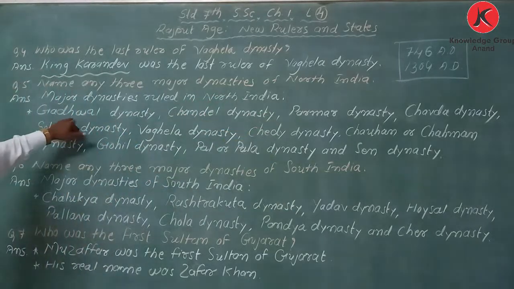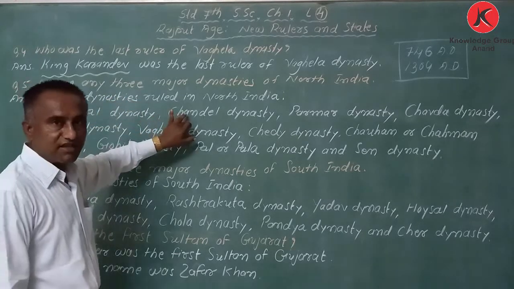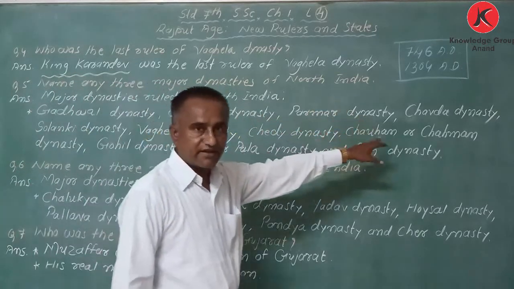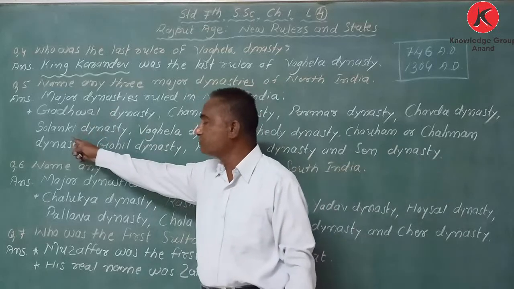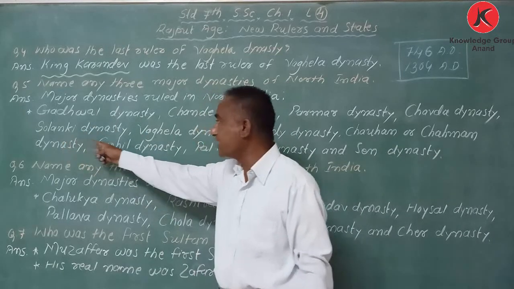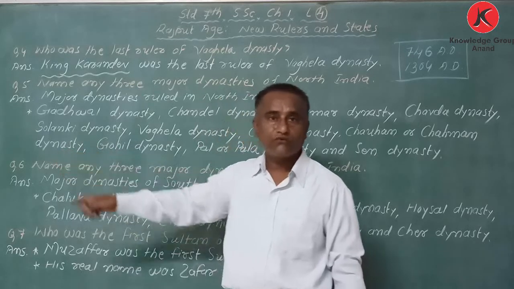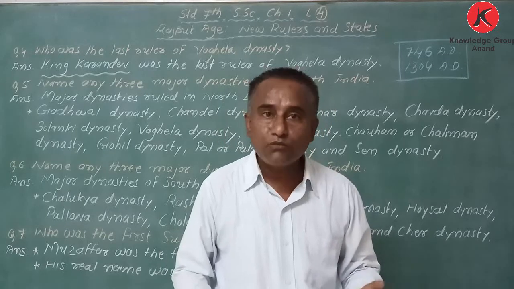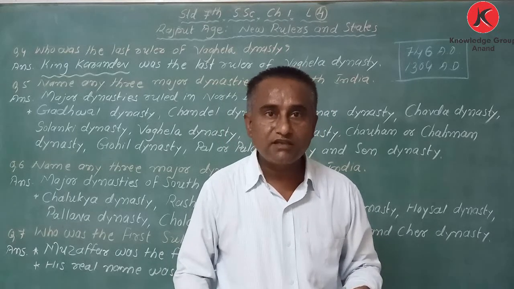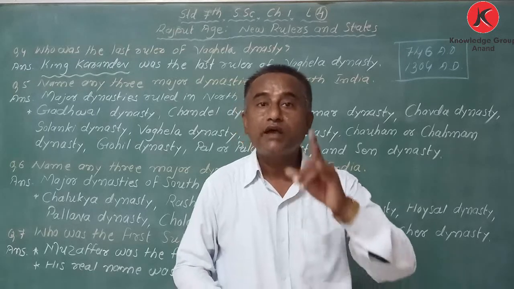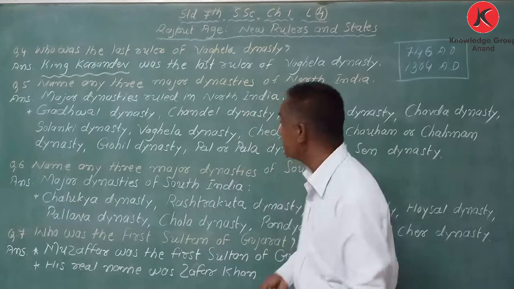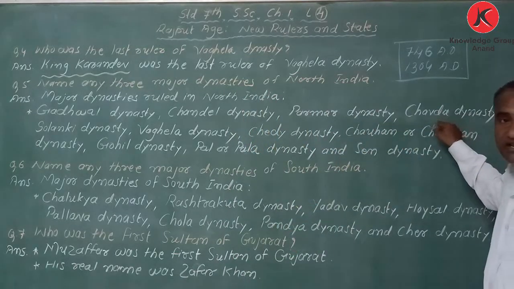So, name any 3 major dynasties of North India. First one is called Gadwal dynasty. After Gadwal, Chandel came, Chandel dynasty. Then Parmar dynasty, Chavra dynasty. After Chavra in Gujarat, Solanki kings were there, Solanki dynasty. And who were the main rulers of Solanki dynasty? We know Mulraj Solanki, then Siddharaj Jai Singh, Bhimdev I, Bhimdev II, and also Kumarpal. These are the well-known kings of Solanki dynasty. When we consider Chavra, we know Vanraj Chavra.